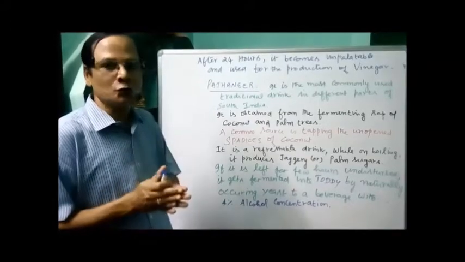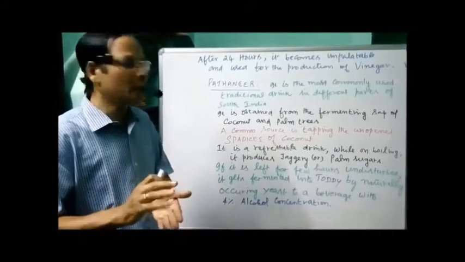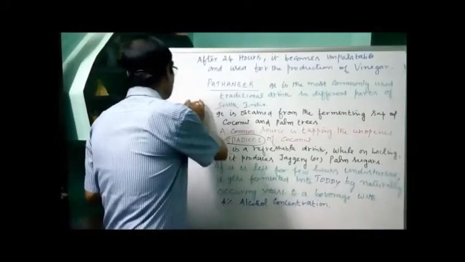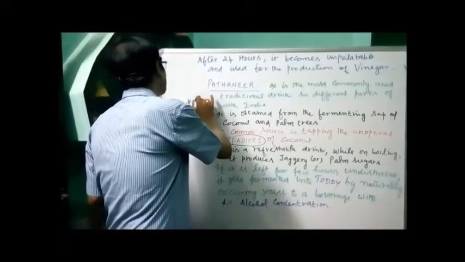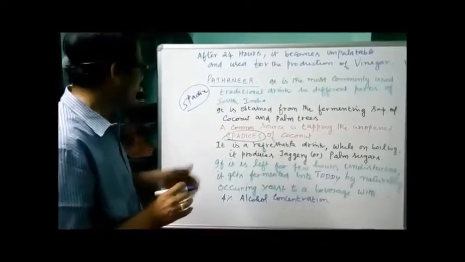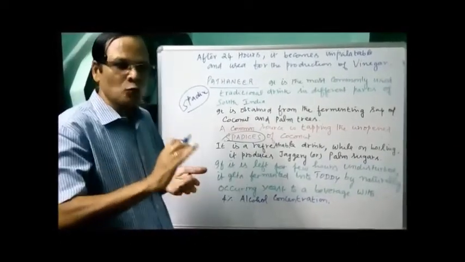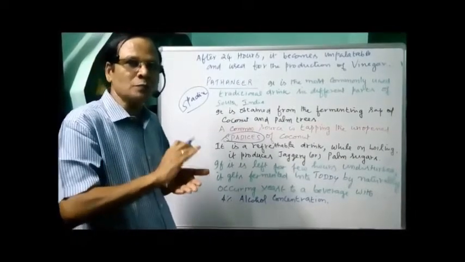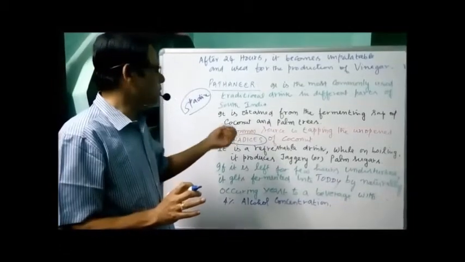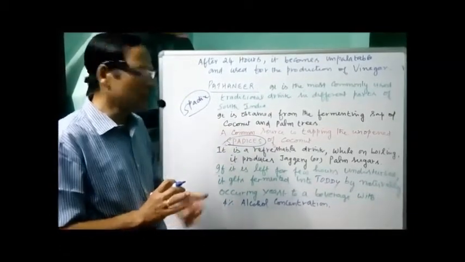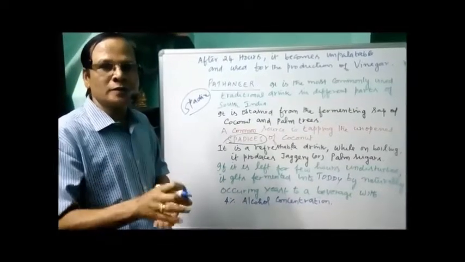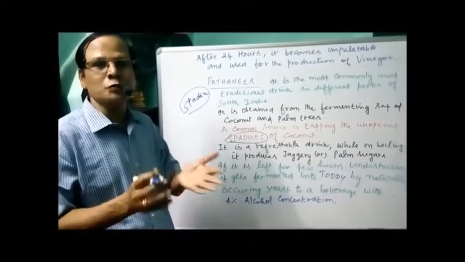What is the actual source? The tapping of unopened spadices. Spadix is the name of the inflorescence in the case of palm or coconut. By tapping this inflorescence before it opens, we get the dripping fluid, and that is what is called padane. It is a refreshing drink. If you boil it, you will get jaggery or palm sugar.